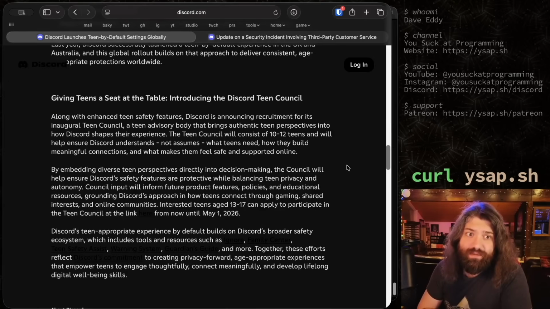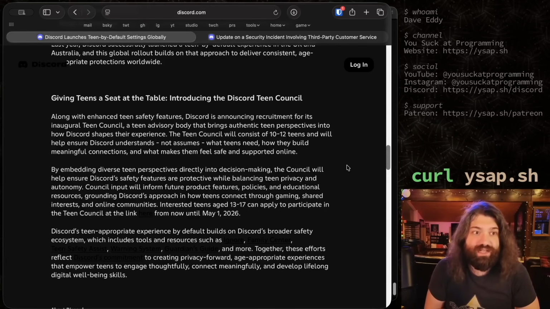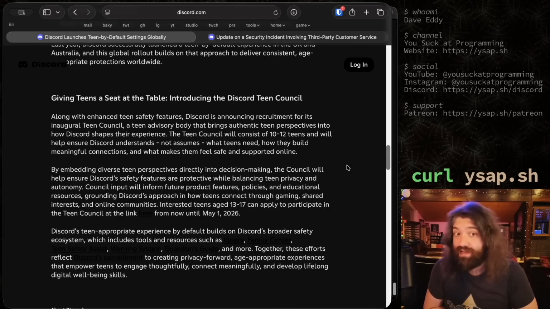Giving teens a seat at the table, introducing the Discord Teen Council. Along with the enhanced teen safety features, Discord is announcing a recruitment for its inaugural Teen Council, a teen advisory board that brings authentic teen perspectives, oh my god, how many times can you say teen, into how Discord shapes their experience. The Teen Council will consist of 10 to 12 teens and will help ensure Discord understands, not assumes, what teens need, how they build meaningful connections, and what makes them feel safe and supported online.